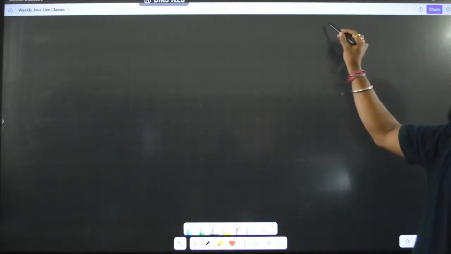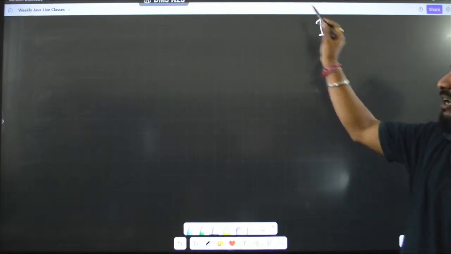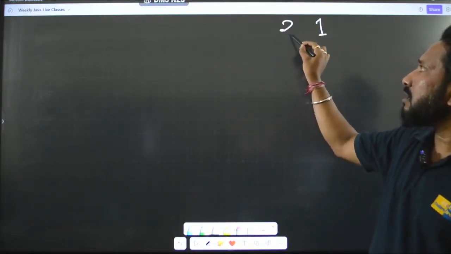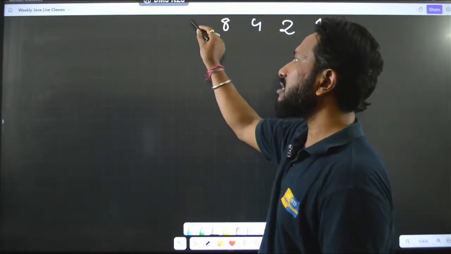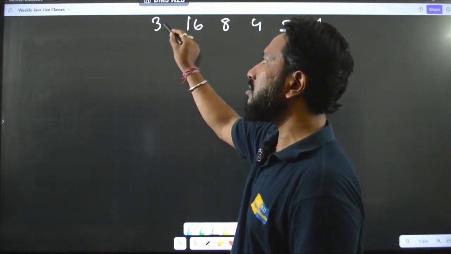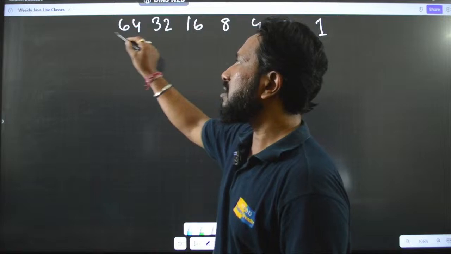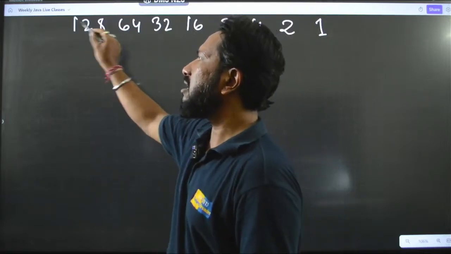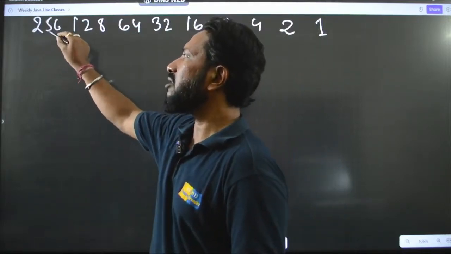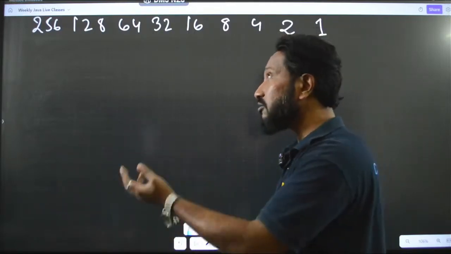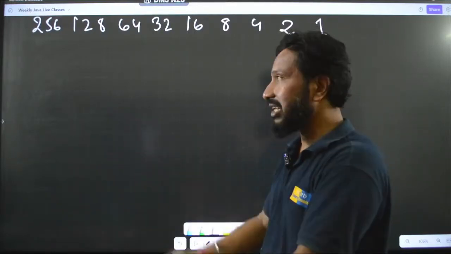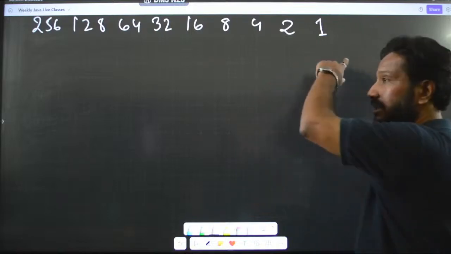Write down 1 here, double of 1 is 2, then I will take 4, double is 8, then 16, then 32, then 64, then 128, then 256, then you can go on 512, 1024, 2048, 4096 and keep on going like this. Okay. So, it is just a double, fine.